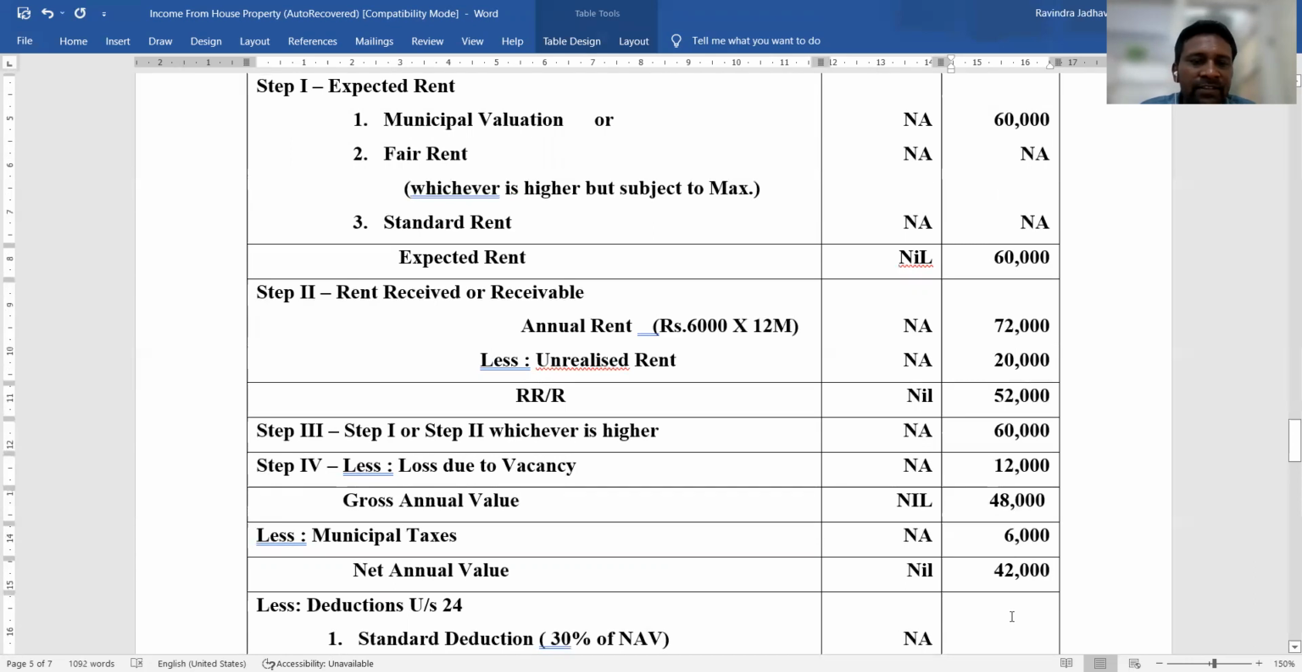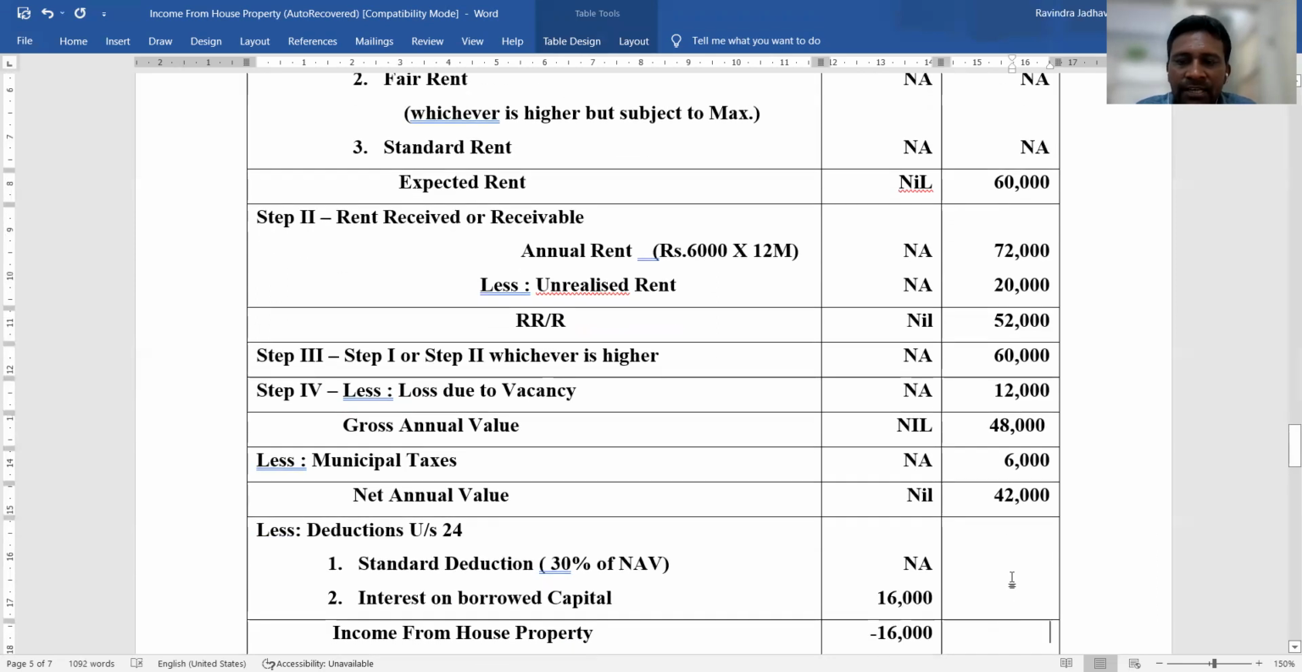Then the next step is to deduct the deduction under section 24 from net annual value, and the first deduction is standard deduction, 30% of NAV. So 30% of net annual value, and the value of net annual value is rupees 42,000. So 42,000 multiplied by 30%.